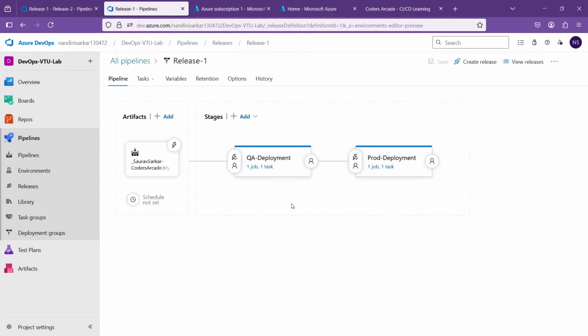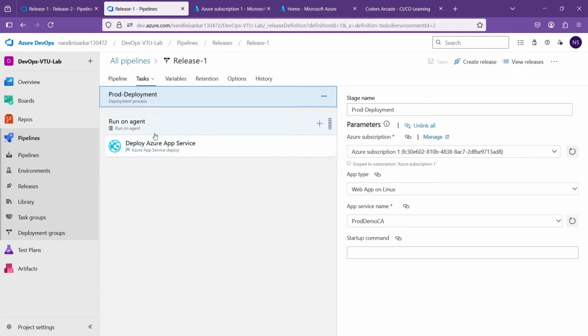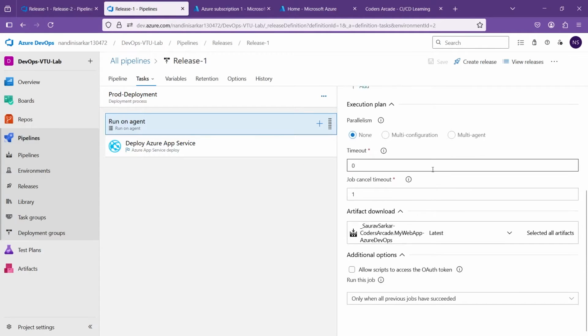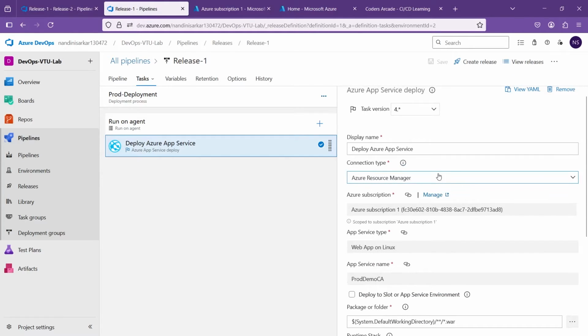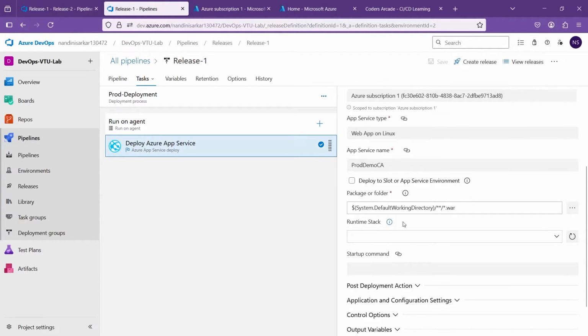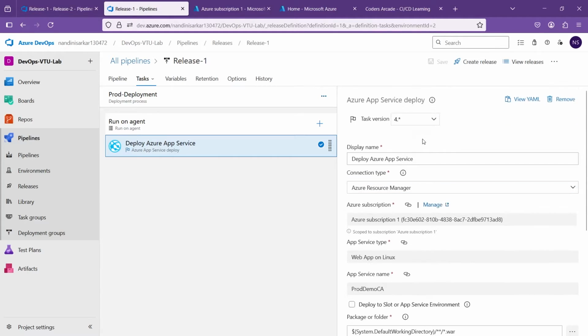Yep, this is fine. So if I check the task and all, this one was already done, right? Let me check this one. This is all fine. Let me go to run on agent. Everything is fine. Let me go to this and check once again. Everything is okay. It is prodDemoCA this time, and everything else is absolutely fine.